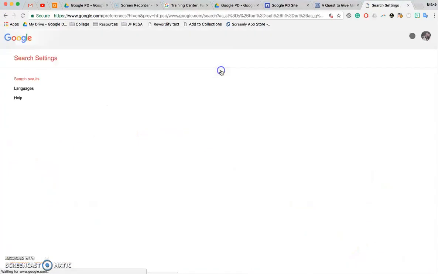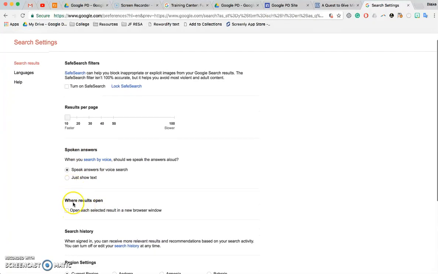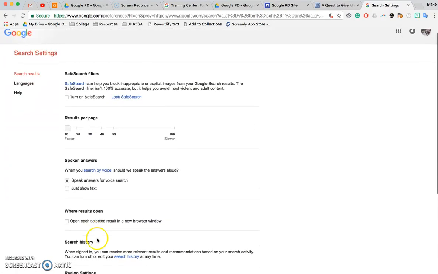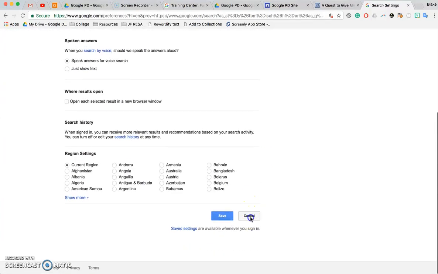Another thing you can do is talk about your search settings. You can do results per page, so if you need a lot of results or not as many. You can just show text or speak answers for voice search. Open search, or open each selected result in a new browser. You know, when you click on something, does it navigate to a new page or does it open up a tab, is basically what that's asking. And then you can change your language, of course, for your search area. Okay, cancel.